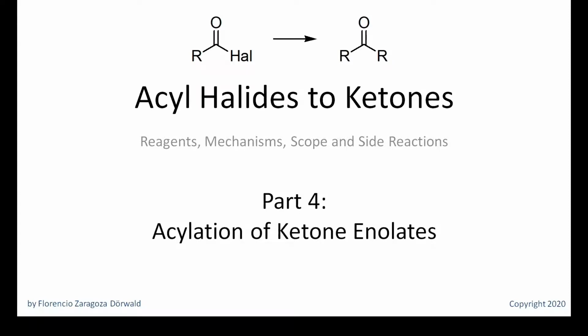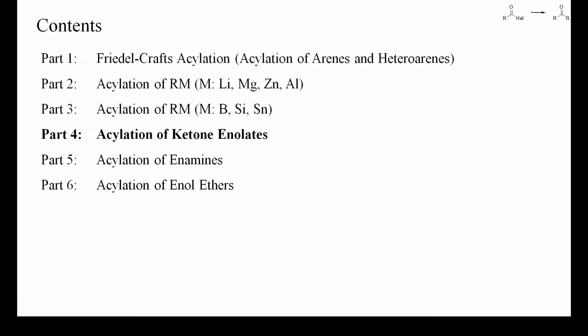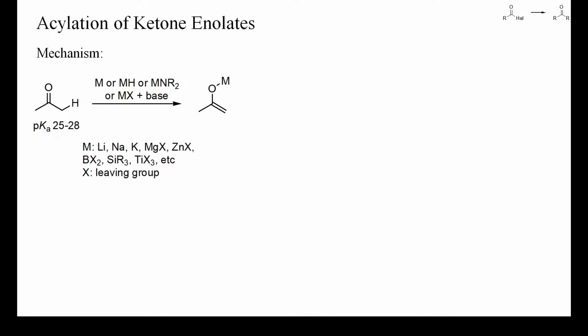This is my fourth video about the best methods for converting acyl halides into ketones. This presentation is about the acylation of mostly ionic ketone enolates, for instance lithium, sodium or magnesium enolates, and of silyl enol ethers. Normal ketones have pKa's of about 26, and a complete deprotonation requires strong bases.